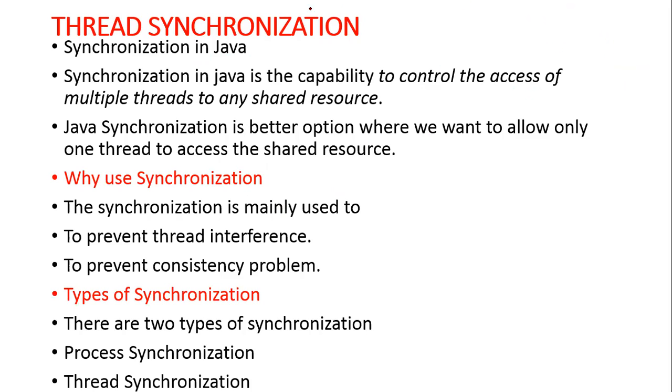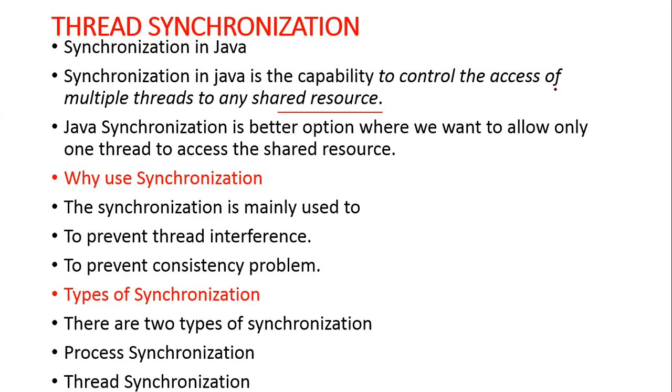See the definition. Synchronization in Java is the capability to control the access of multiple threads, to control the activities of multiple threads to any shared resources. So one activity should not dominate over the other activity. Equal importance should be given to all the threads.